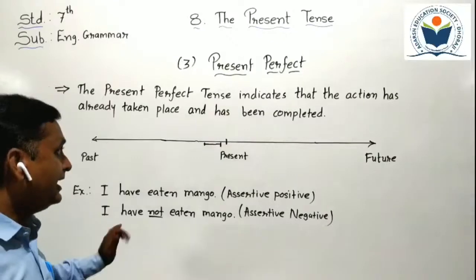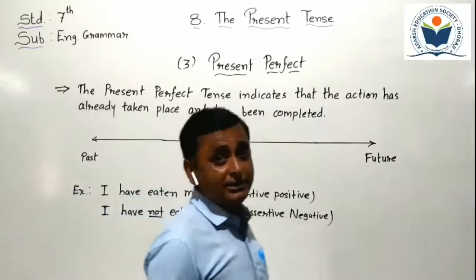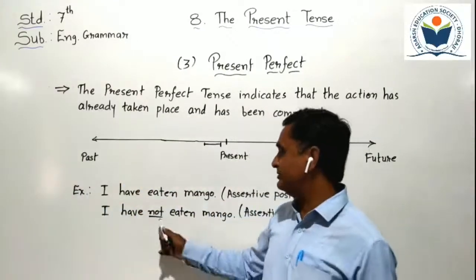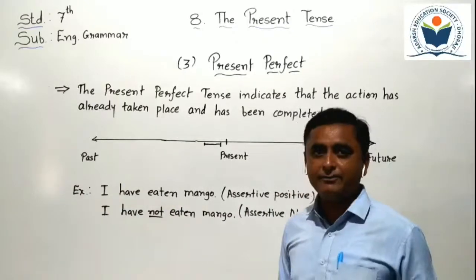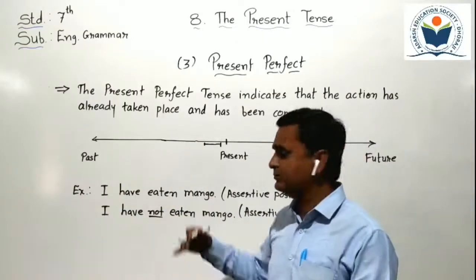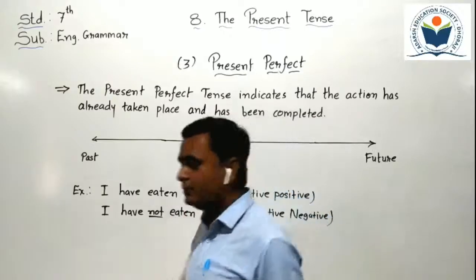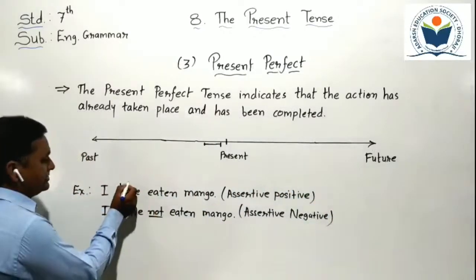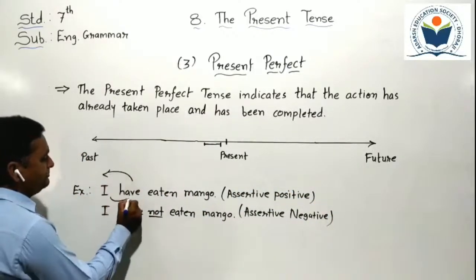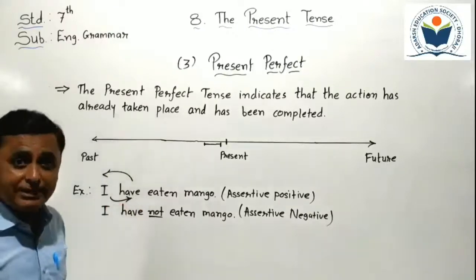Now, like that, we have to make an interrogative sentence. How do we make an interrogative sentence here? First of all we require a helping verb, and the helping verb is already in the sentence. So now we have to interchange the helping verb and subject to make an interrogative sentence.